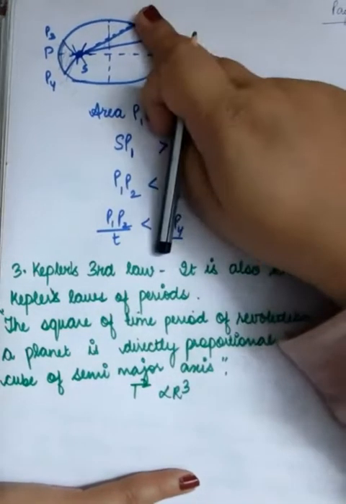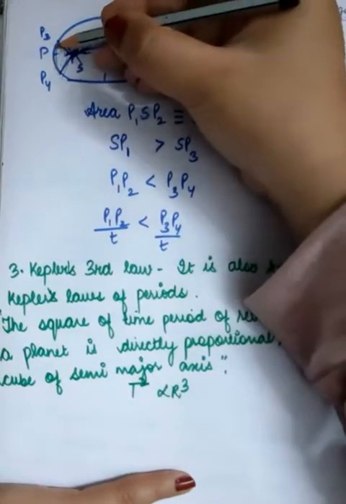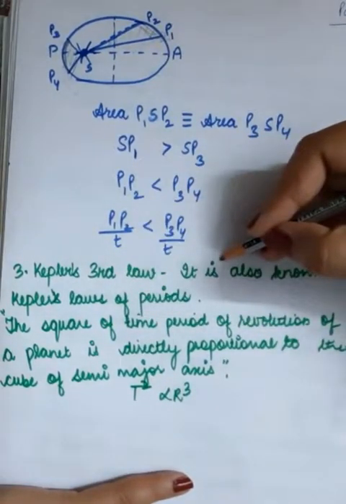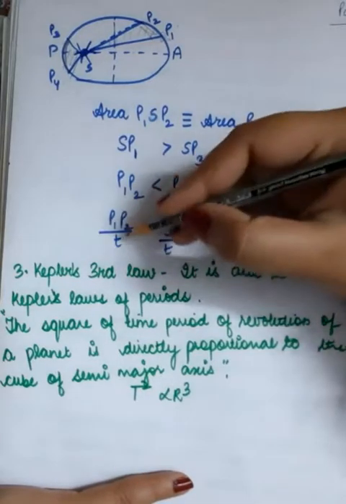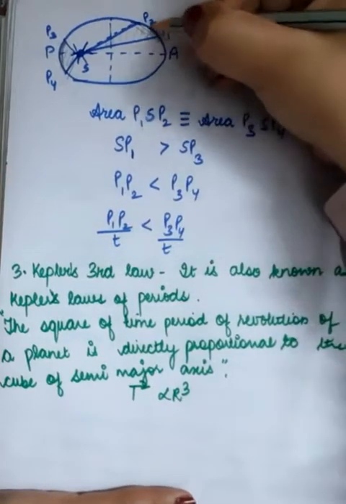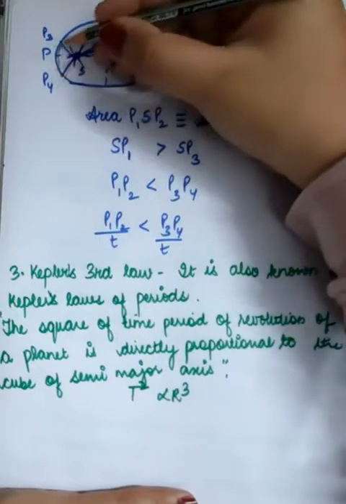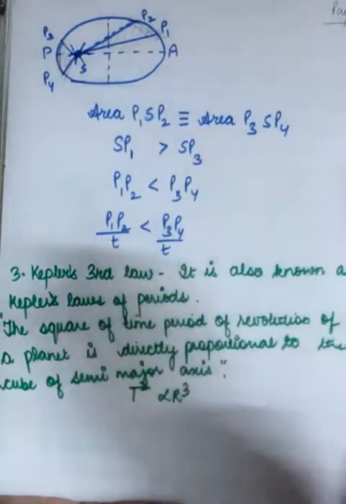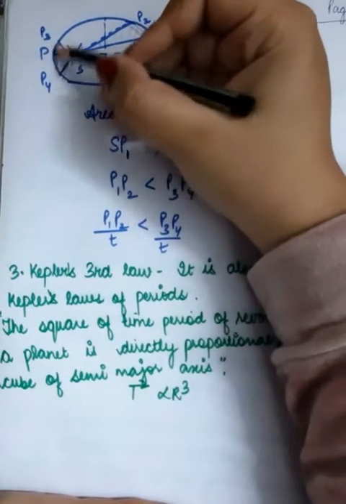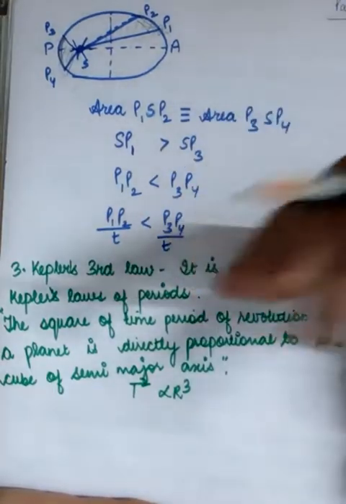So P1P2, which is the arc on this side, is actually less than P3P4, and you can divide both terms by time, right? So once you do, you get P1P2 upon time and P3P4 upon time. Don't you think it's the linear velocity of the planet here and the linear velocity of the planet there? So what it means is that the linear velocity of the planet here is less than the linear velocity of the planet here. So this actually means a lot.